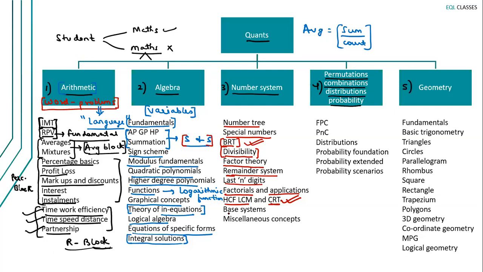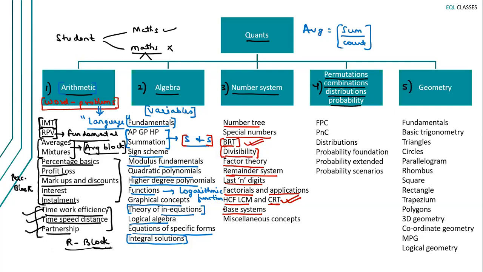After that, we'll look at base systems. In base systems, what we do is we cover all these concepts: factors, remainders, last n digits, factorials, but in different bases. Currently the base system that we use is the decimal base system. We use base 10, right? So we'll learn how to work on different bases. Let's say base 5, base 6, base 7. So that is all understood in base systems.